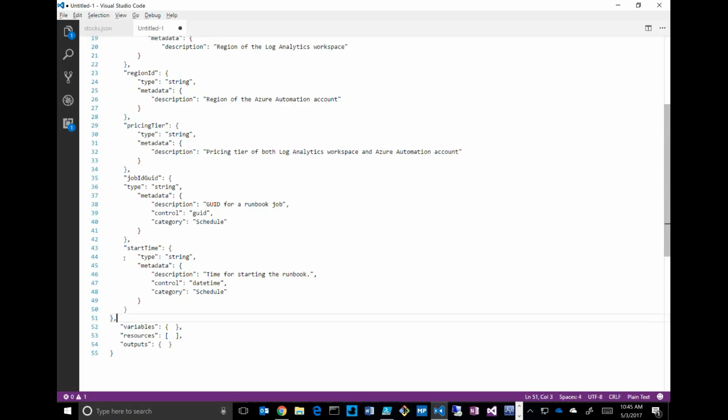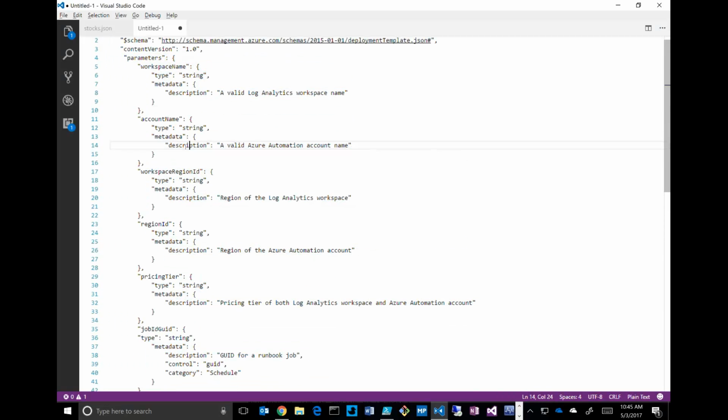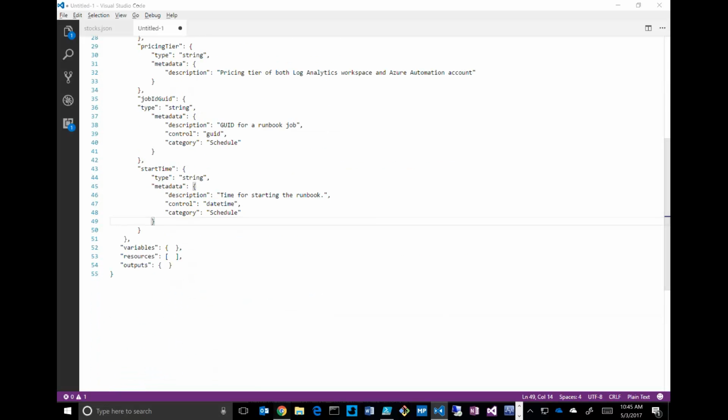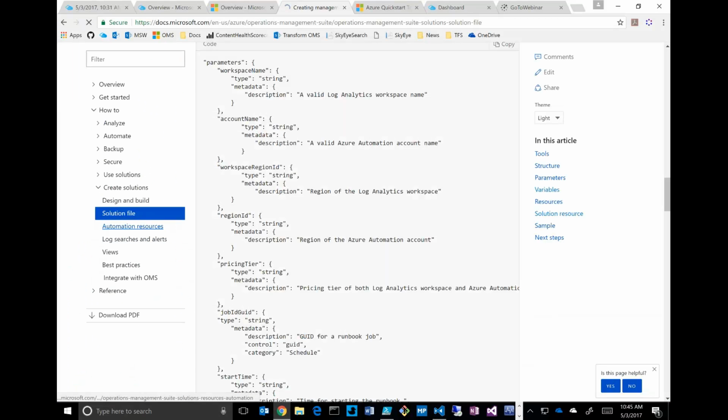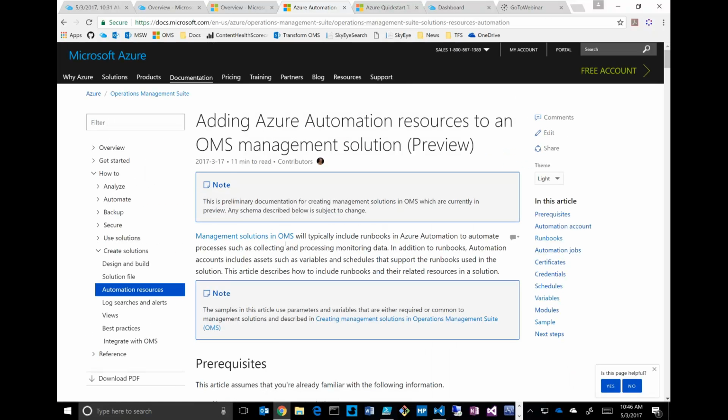So that gives me my parameter. If I needed to add other parameters because I needed to collect other information from a customer when they installed my solution, I just add to that list. And I'd say, okay, now that I have those, I want to add in some resources. I'll start with automation, and I'd like to add a Runbook.